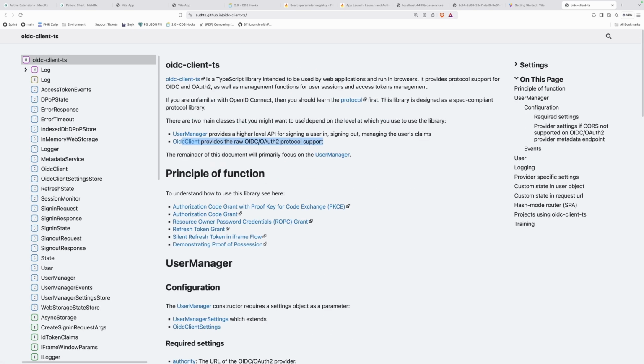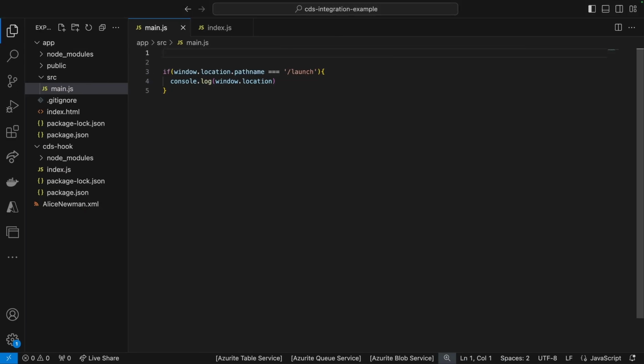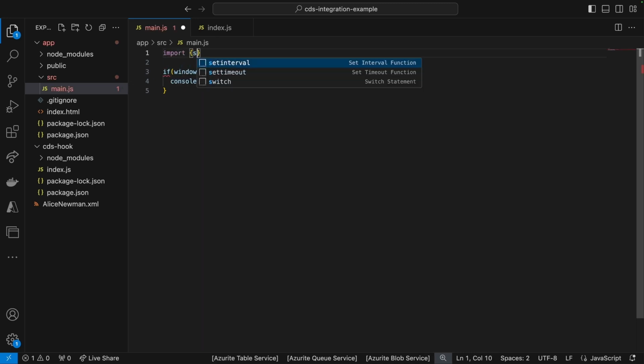Okay, so we want the UserManager. Let's go ahead and import the UserManager from oidc-client-ts.